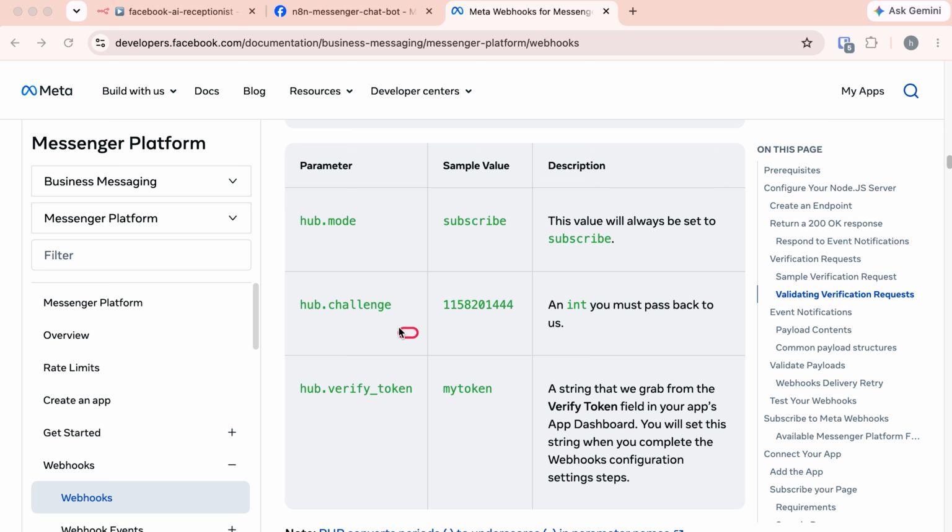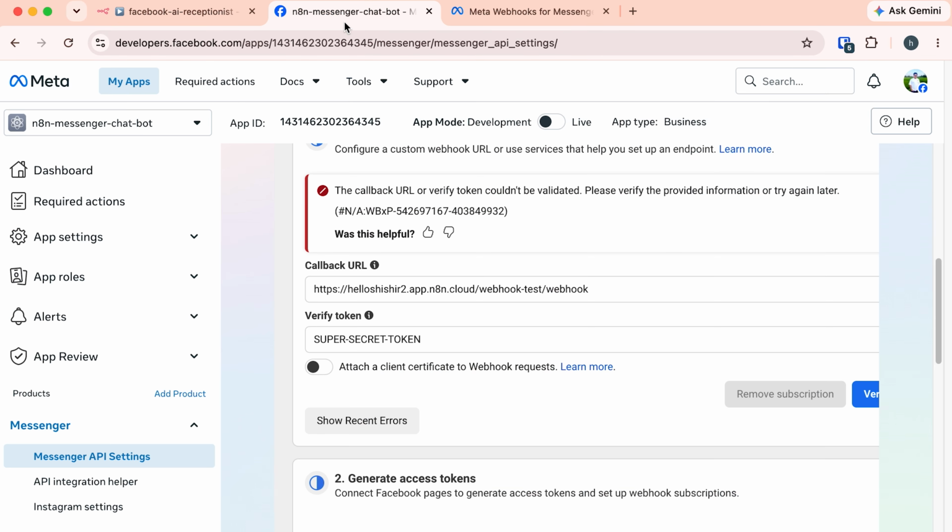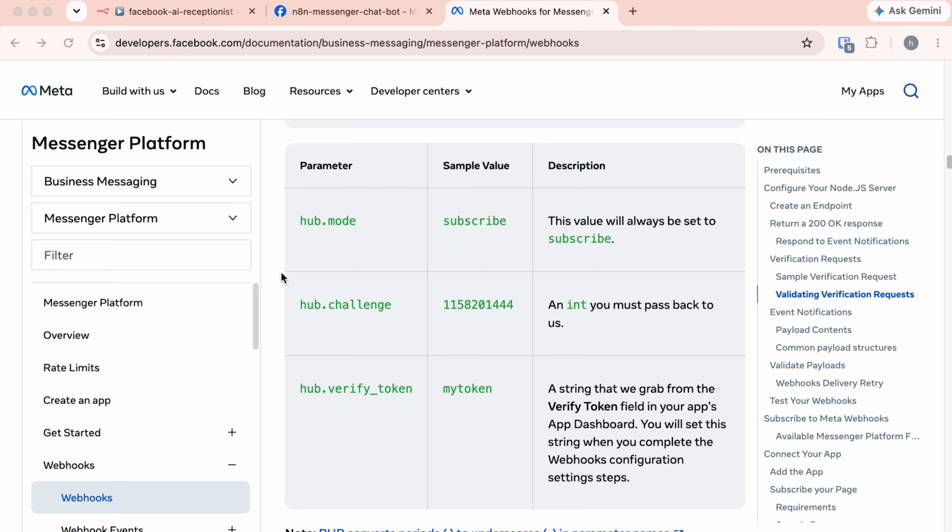But before responding with this hub.challenge, you need to check two things: if the value of hub.mode is subscribe and the hub.verify token is the same as the token you set here. If these two things match exactly, then you will send back this hub.challenge. Then Facebook will do the handshaking with your n8n.